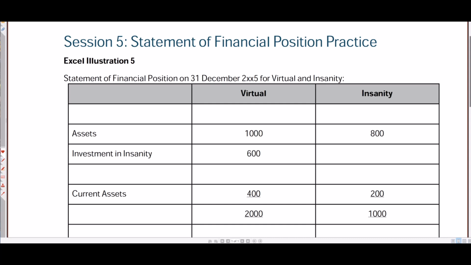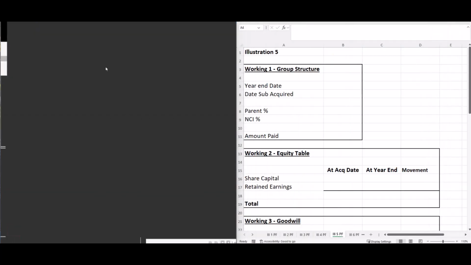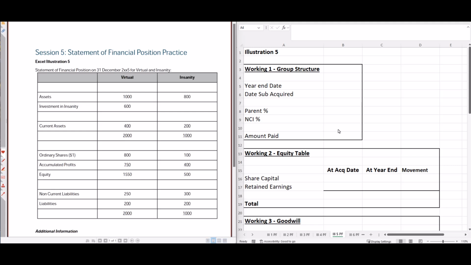This is a very simple one. We are just going to practice what we've done so far through an example. So we're going to do illustration 5, statement of financial position for virtual and insanity. As per usual, there is a pro forma in the Excel workbook, which I'm sure you have downloaded by now. This is pretty similar to the one we did in the last session, illustration 4. You'll need to do your workings 1 to 5. There will be some post-acquisition profit, which we learnt how to deal with in the previous session.